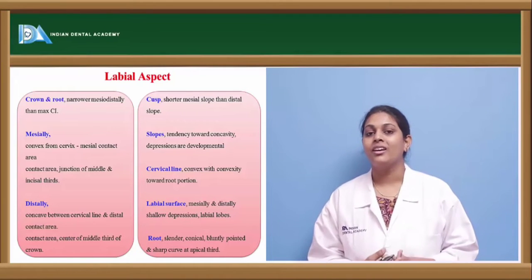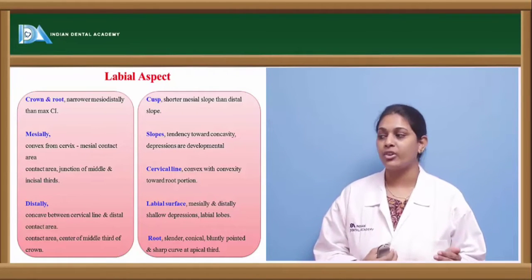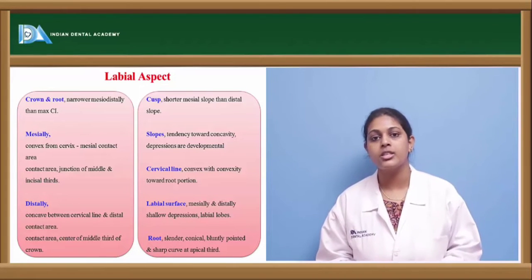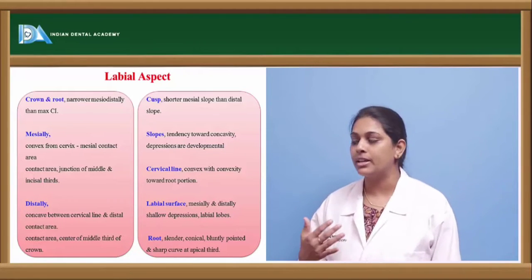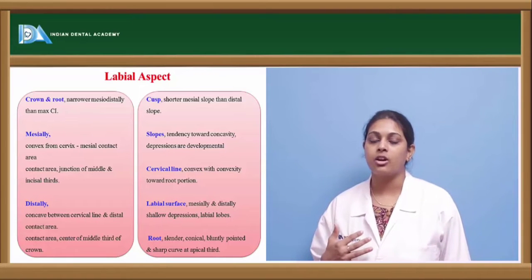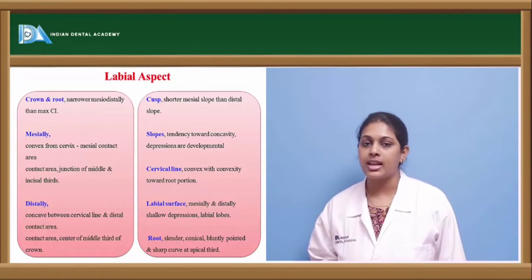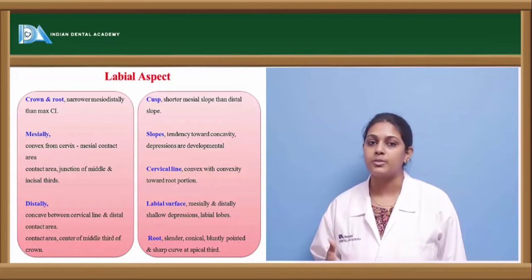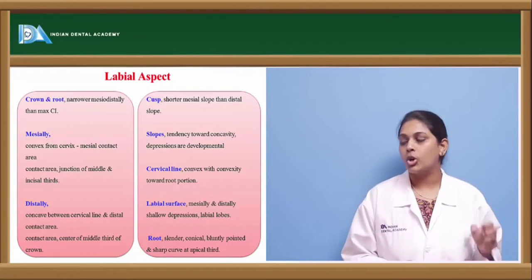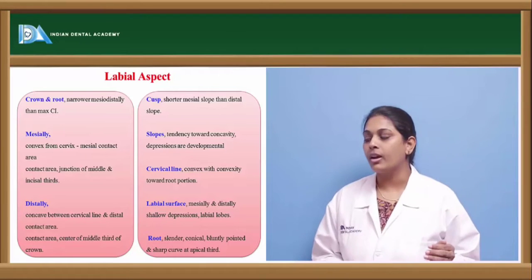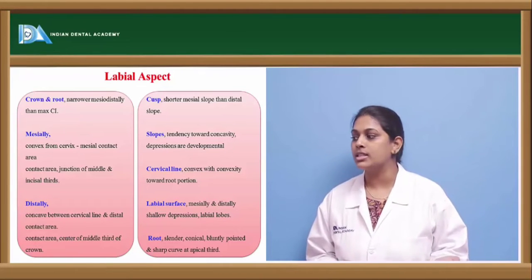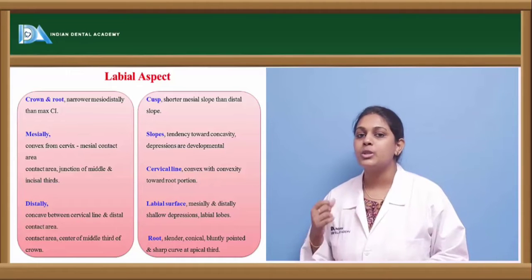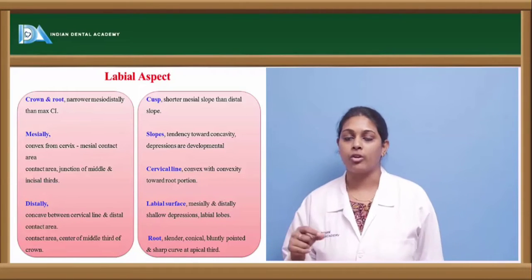Mesially, the outline appears convex from the cervical region towards the mesial contact area, and the contact area is usually at the junction of the middle and incisal thirds of the crown. Distally, from the buccal aspect, the outline appears concave between the cervical line and the distal contact area, and this distal contact area is in the middle third of the crown.